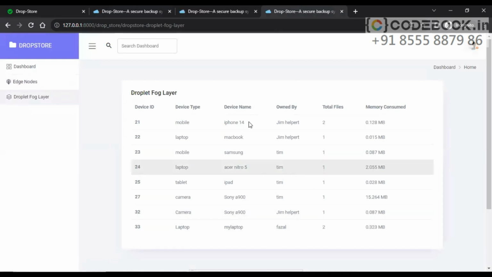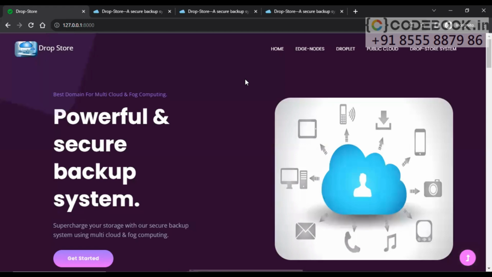So this was a small project, and I tried to give you the execution and explanation. Hope you enjoyed it, and hope all the doubts regarding this project are cleared. But still, if you have any issues regarding the project explanation or execution, you can contact me on the number given, or you can ping me on WhatsApp as well.